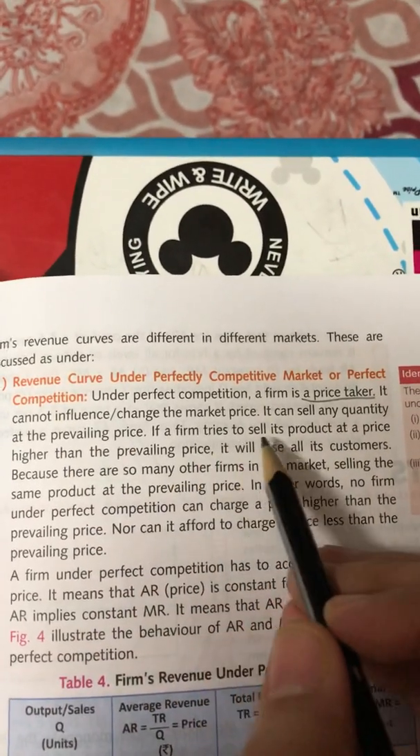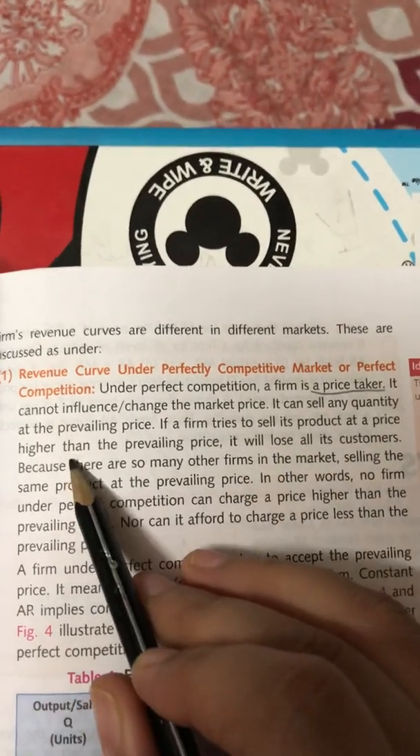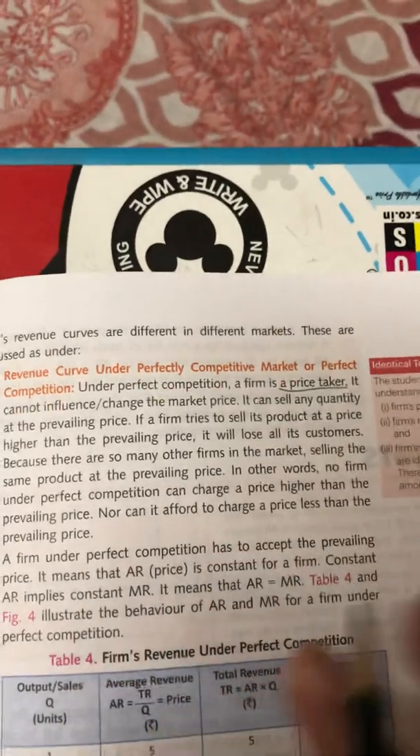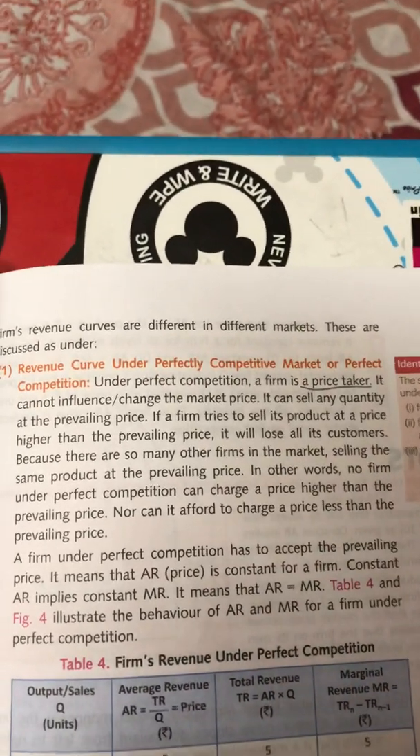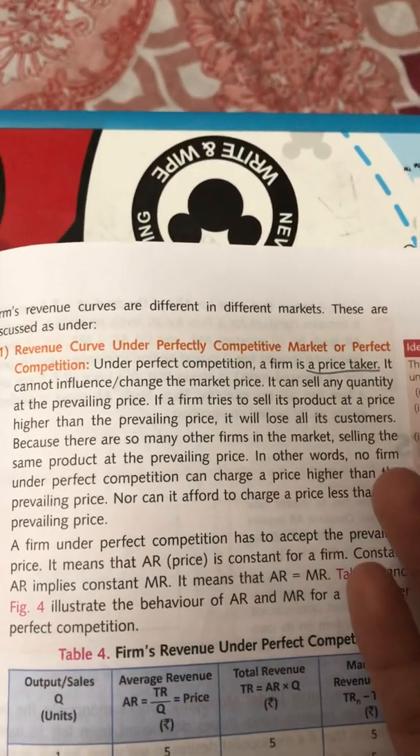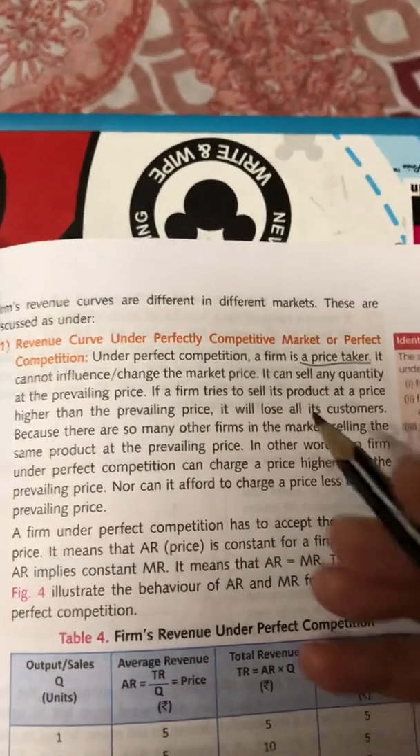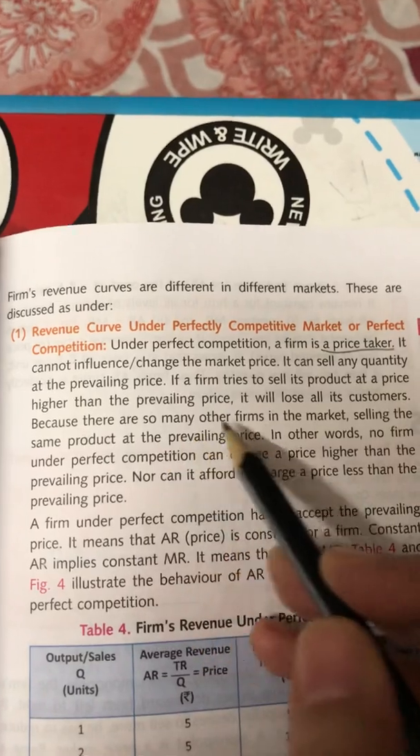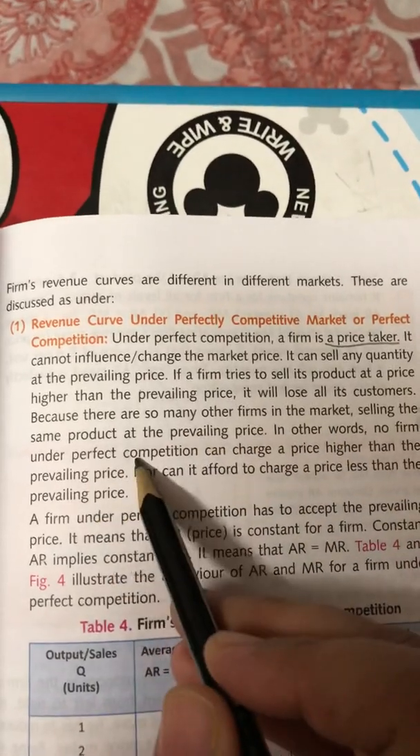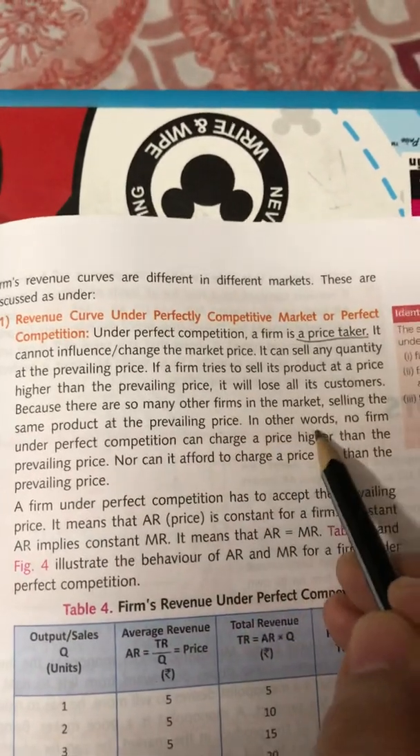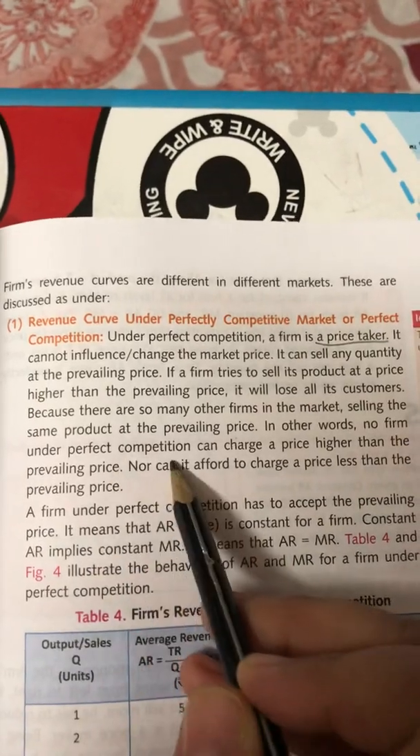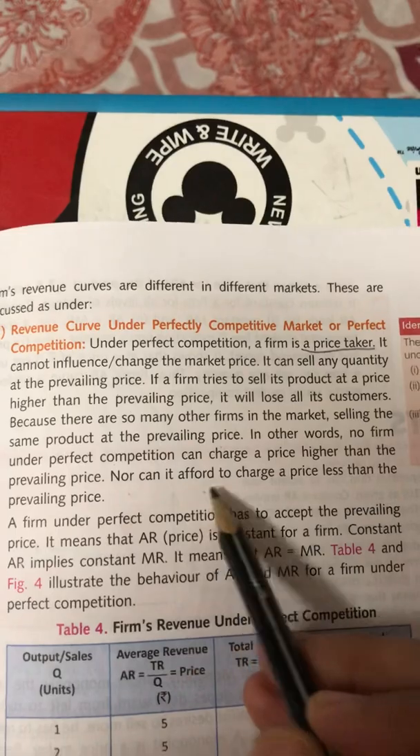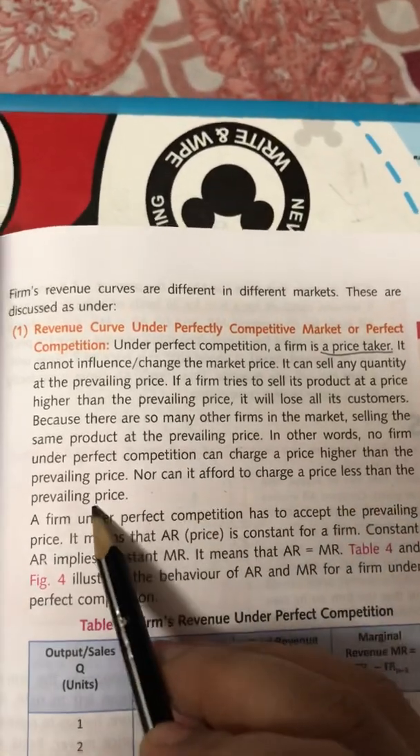If a firm tries to sell its product at a price higher than the prevailing price, it will lose all its customers. Whatever price is prevailing in the market, the firm has to sell at that particular price, and if a firm increases the price, it is going to lose all its customers because there are so many other firms in the market selling the same product at the prevailing price. In other words, no firm under perfect competition can charge a price higher than the prevailing price, nor can it afford to charge a price less than the prevailing price.